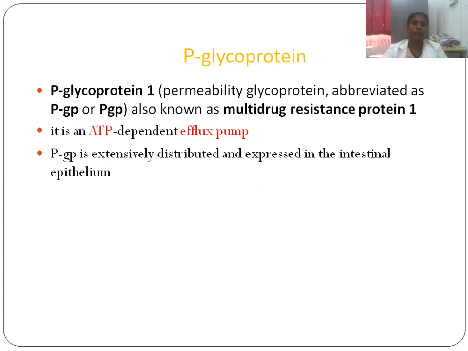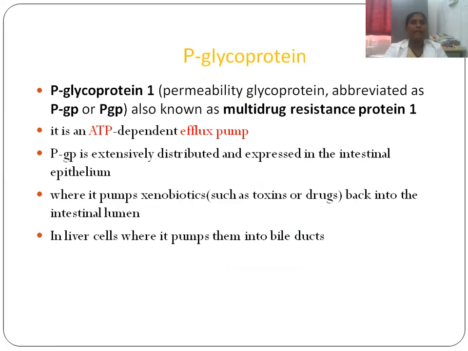P glycoprotein. P glycoprotein, or permeability glycoprotein, abbreviated as P-gp, is also known as multidrug resistance protein 1. It is an ATP-dependent efflux pump. It is extensively distributed and expressed in the intestinal epithelium, where it pumps xenobiotics such as toxins or drugs back into the intestinal lumen, and in the liver cells, where it pumps them into bile ducts.